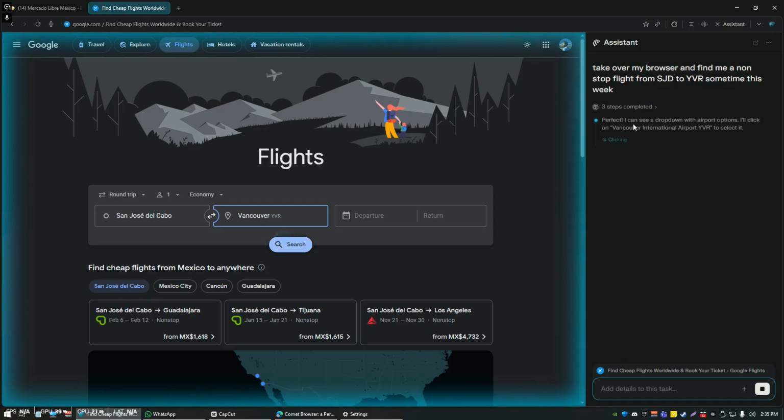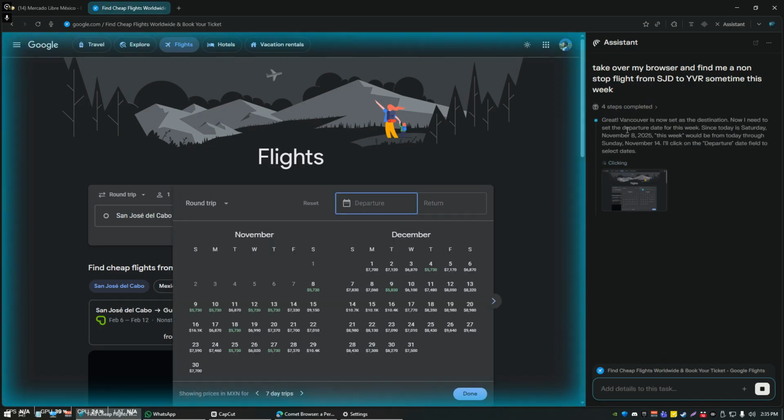As you can see, it's thinking on the right, so it's actually looking at the feedback it's getting from the website. It's actually even taking screenshots to see what it's looking at, and reading the code of the web page to figure out what to do. It's now putting in the date and time and that sort of thing. This is entirely happening without any of my input.